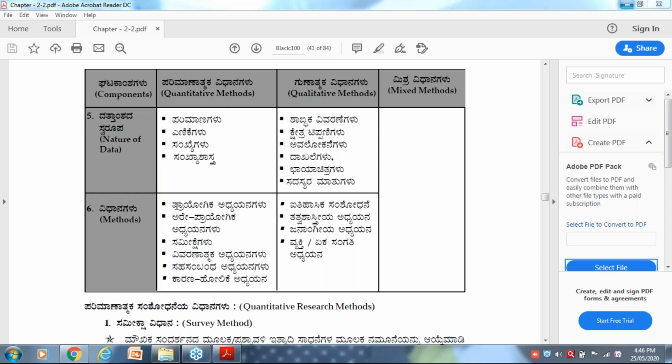These are some examples for quantitative methods. Write down those examples. Make a list out of it.